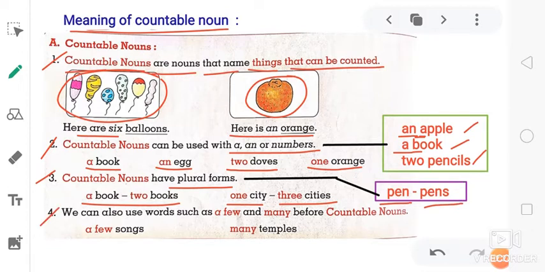Fourth point. We can also use words such as a few and many before countable nouns. A few songs, many temples. When we are using songs in this sentence, it looks very bad to say one song, 2 songs. Instead of that, we can use a few songs.